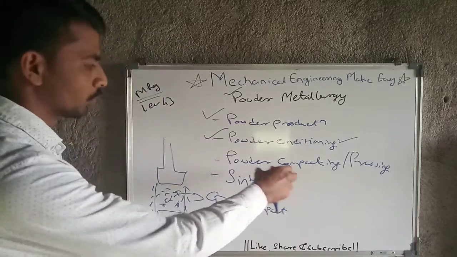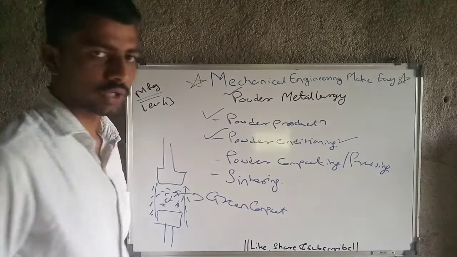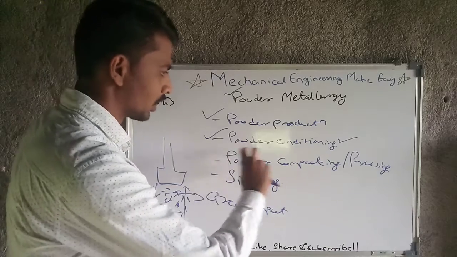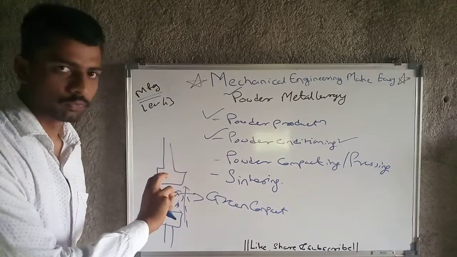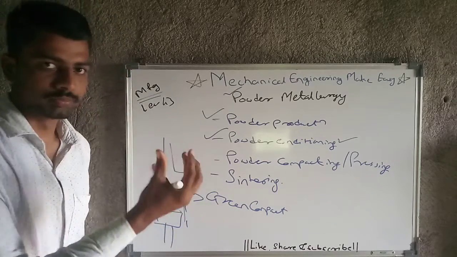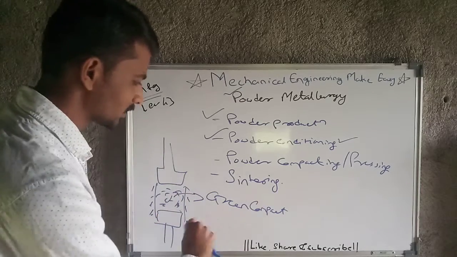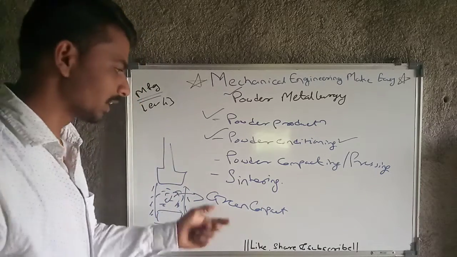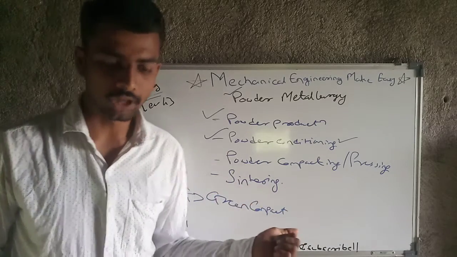It means we have done the powder production, after that the powder conditioning, and after that we are in a phase to press that powder. After pressing that powder, the pressed powder compact is named green compact, and that green compact we are going to heat, and that operation is called the sintering operation.